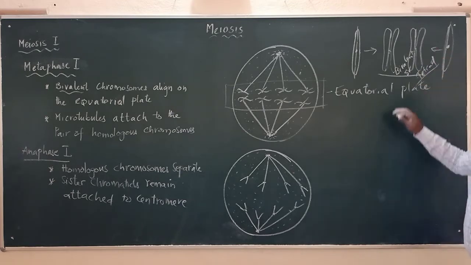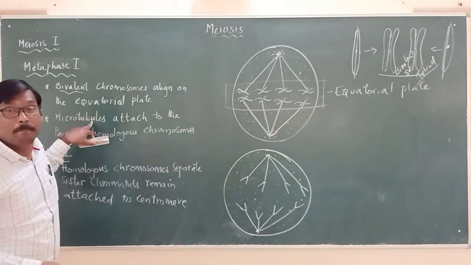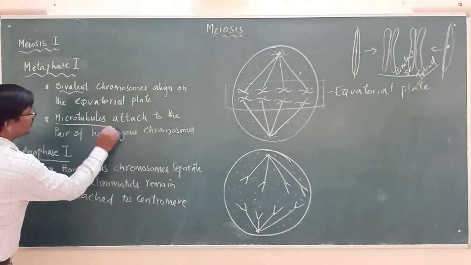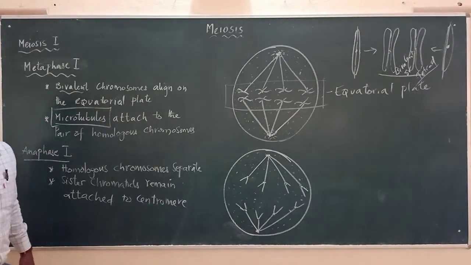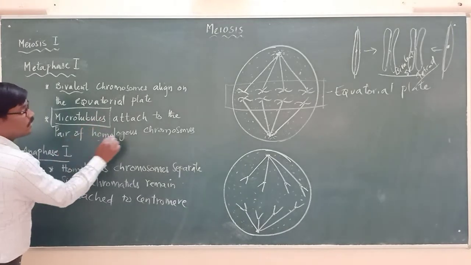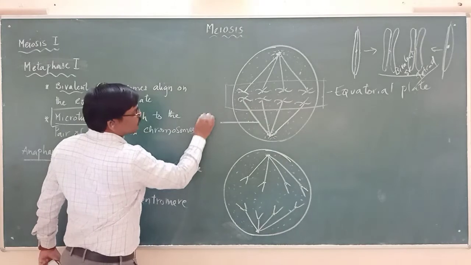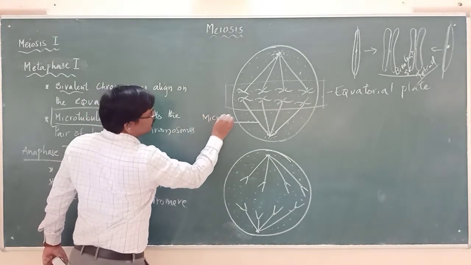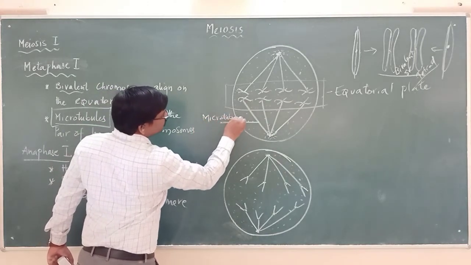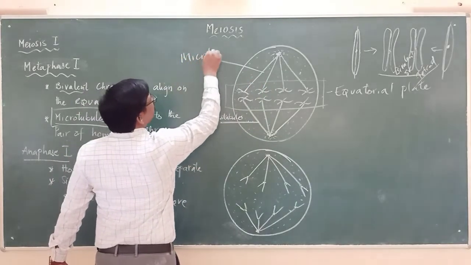Here we are saying that microtubules are nothing but proteinaceous material attached to the pair of homologous chromosomes. Now here are the chromosomes, and these are called the microtubules.